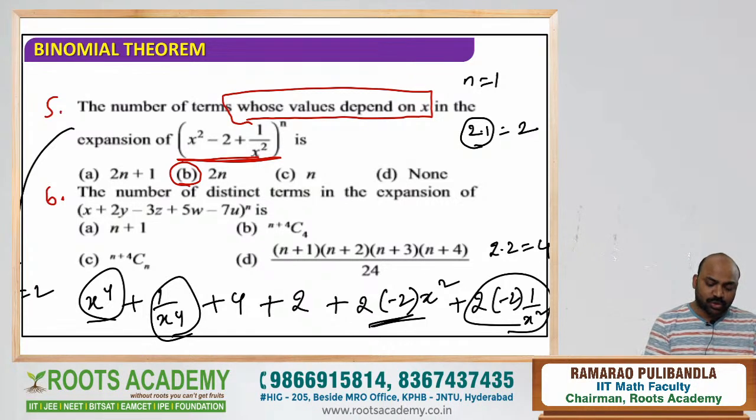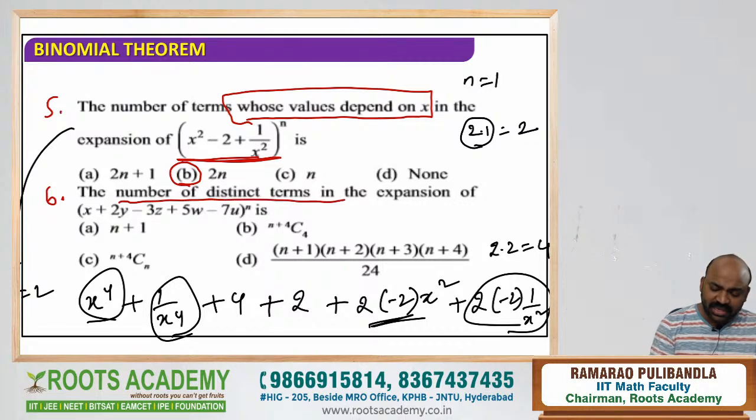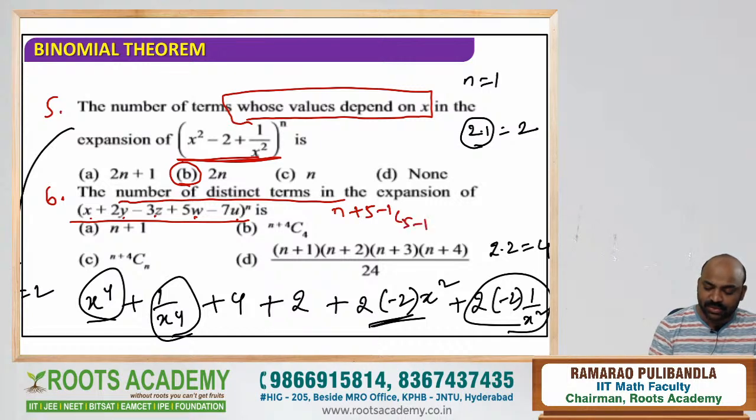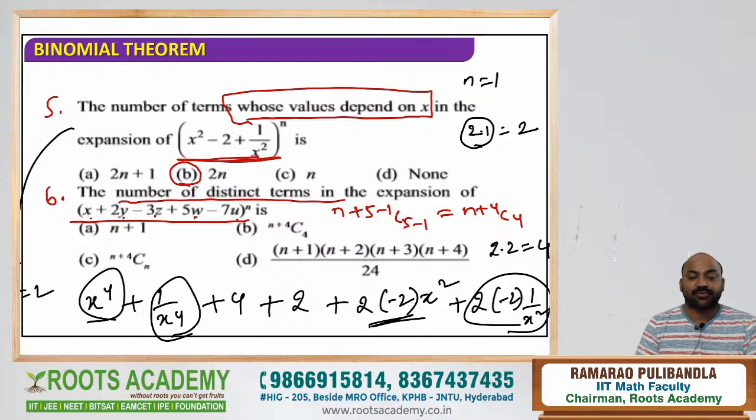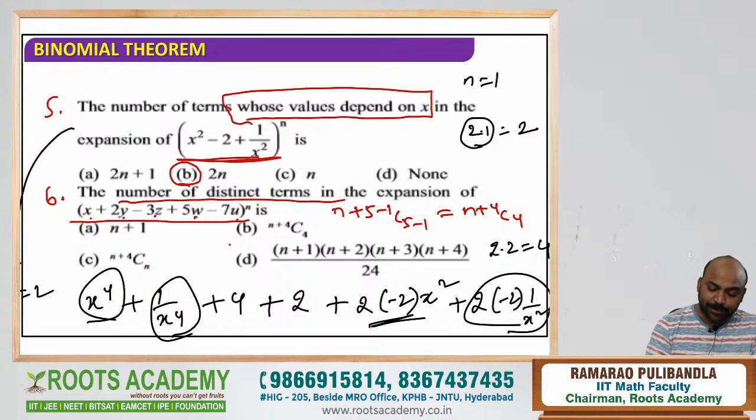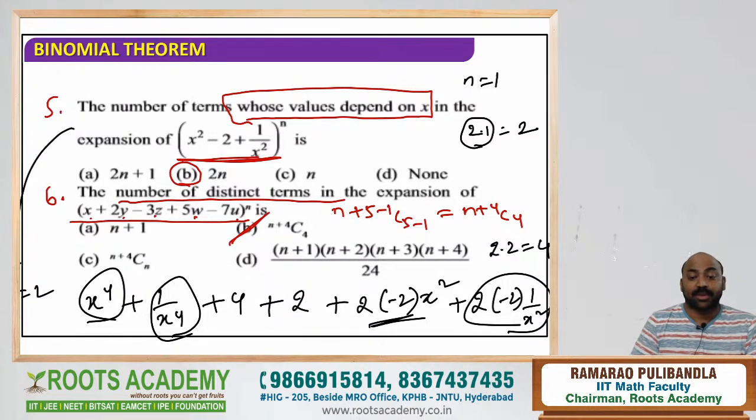Now look at the next question. Sixth question I am going to, dear students. Number of distinct terms in the expansion. Very easy. How many are there? 1, 2, 3, 4, 5. K is 5. N is N. So the answer is N plus 5 minus 1 C 5 minus 1, nothing but N plus 4 C 4. What is the answer? Option B. Option B is the answer.